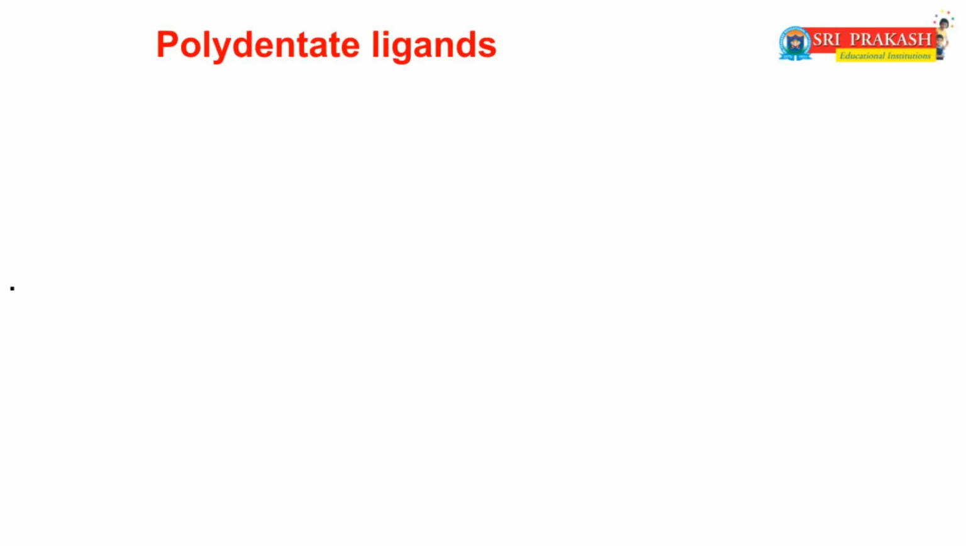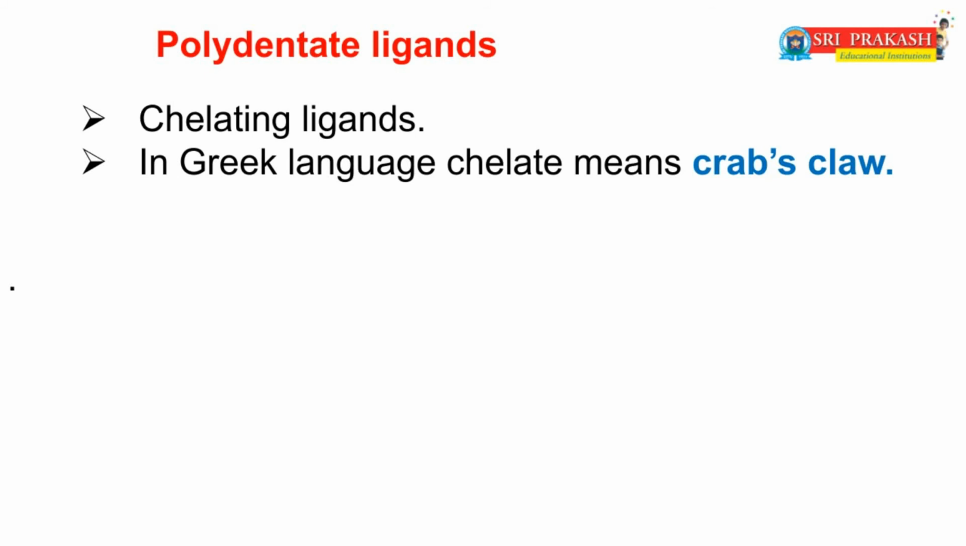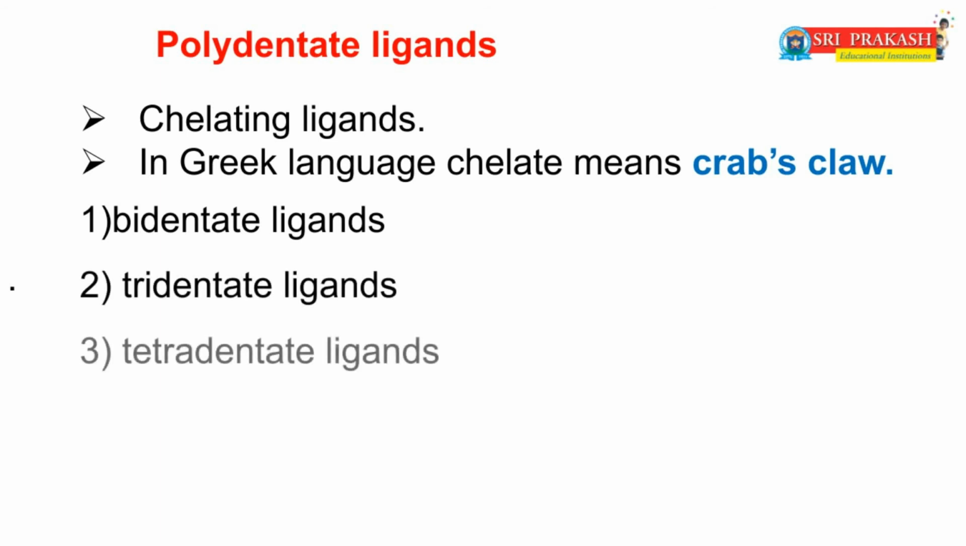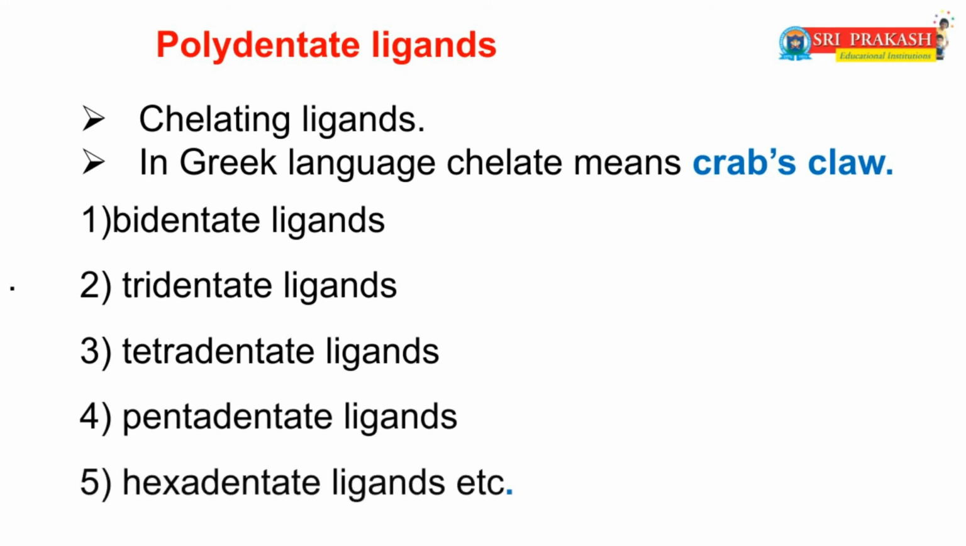Now we will discuss another type of ligands. Monodentate ligands are completed. After monodentate ligands, another type of ligands are polydentate ligands. Already you all know that these are also called chelating ligands. In Greek, chelate means crab's claw. These are again of different types depending upon the number of donor atoms: bidentate ligands, tridentate ligands, tetradentate ligands, pentadentate ligands, and hexadentate ligands.